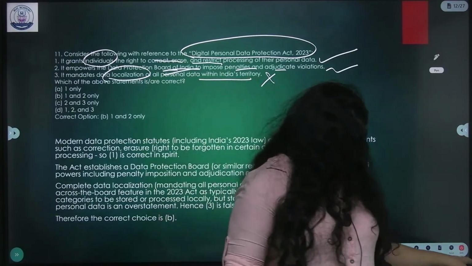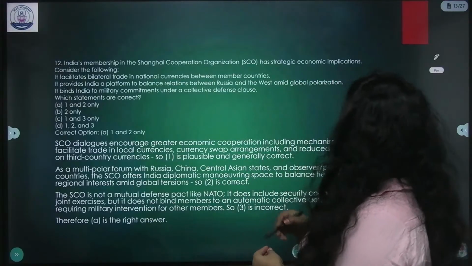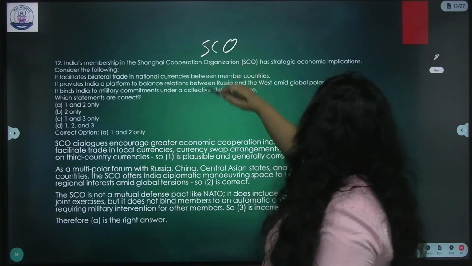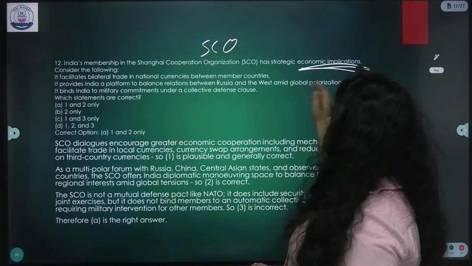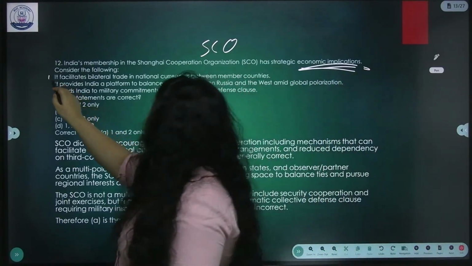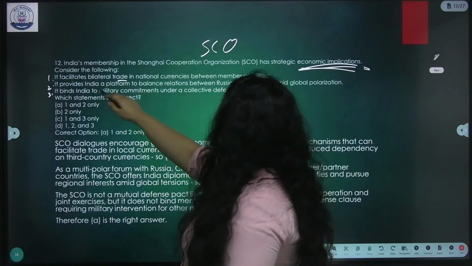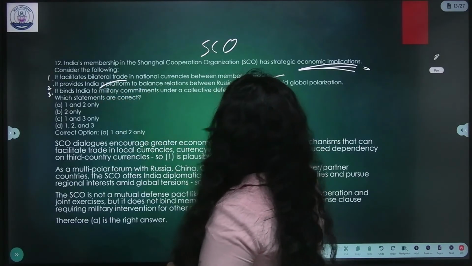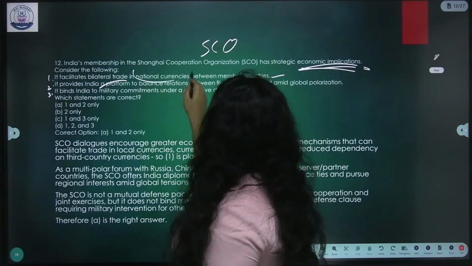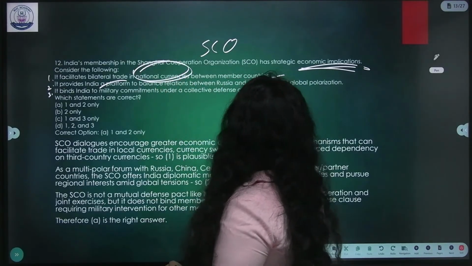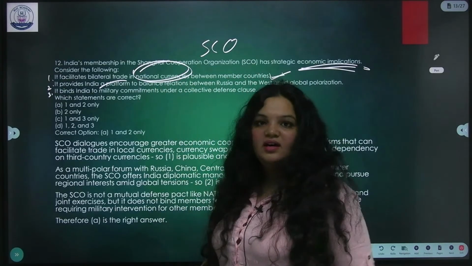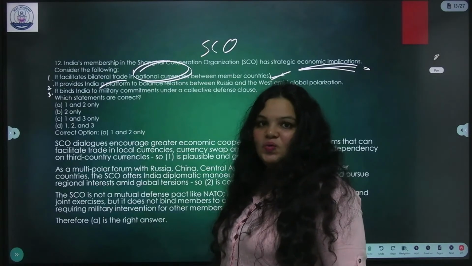Now the next question is about SCO. It has strategic economic implications. Okay, let's see. It facilitates bilateral trade in national currencies. Yeah, that's why the USA is so scared of SCO.